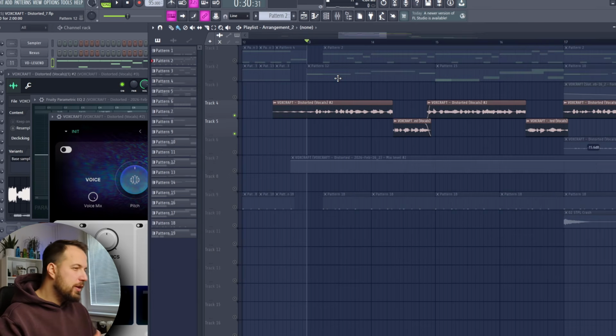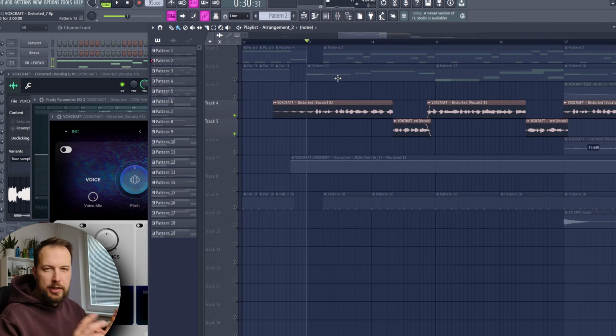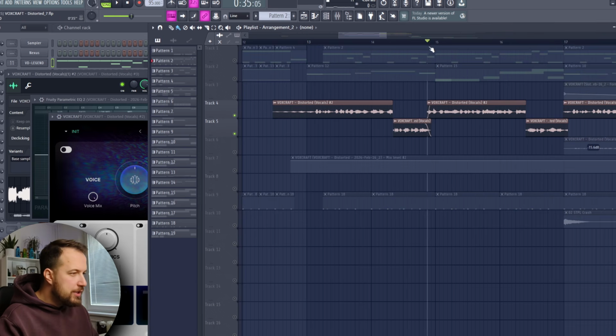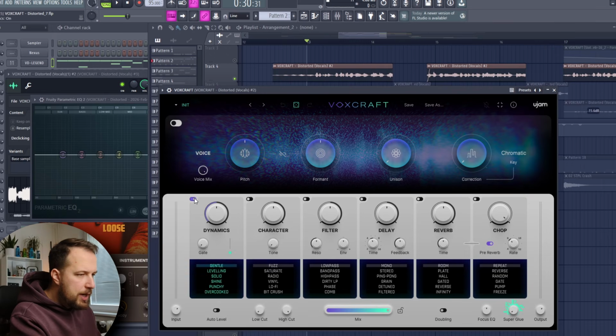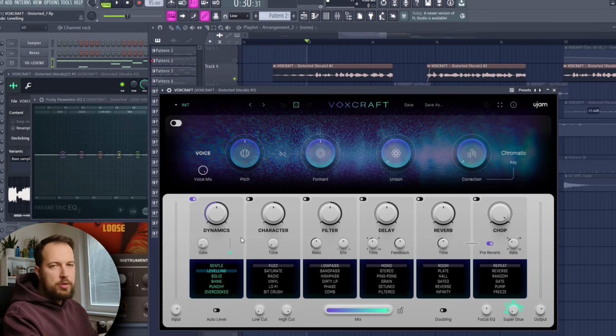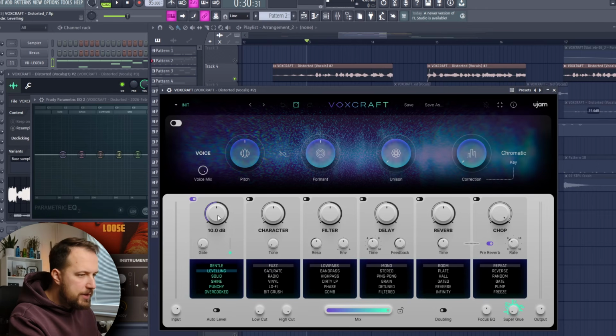Very nice, I really enjoyed this flow, but now we're gonna distort it quite a bit. So we're gonna distort the main vocal a little bit, but then we're gonna crush these filler vocals quite a lot. So let's take a look at the main vocal first. So first we're gonna enable the dynamics. We're gonna do leveling, so the vocal is more leveled and compressed. Increase it quite a bit and increase the gate as well.